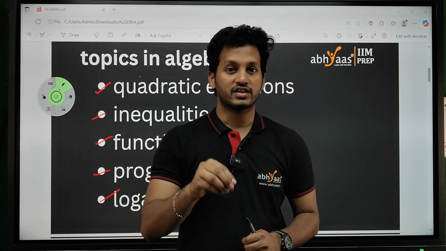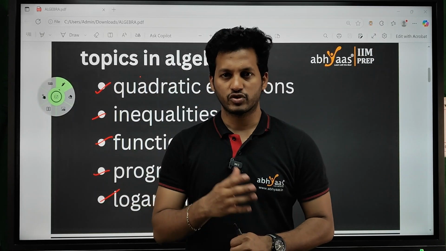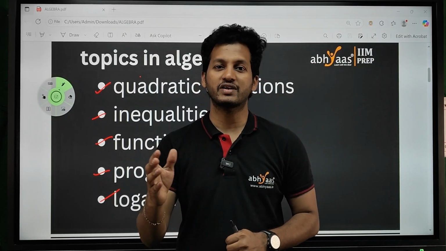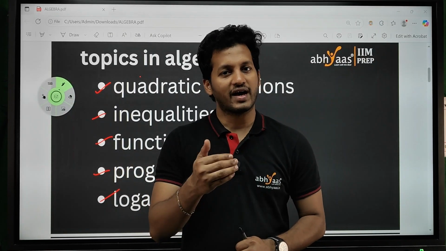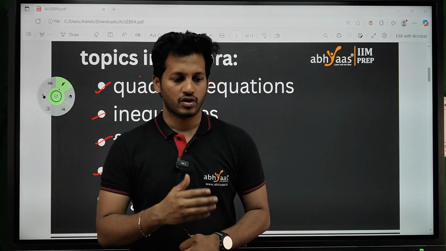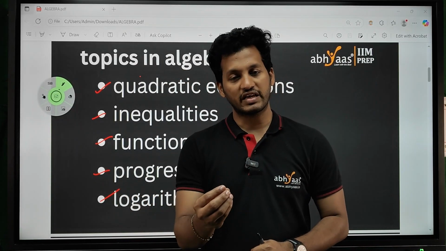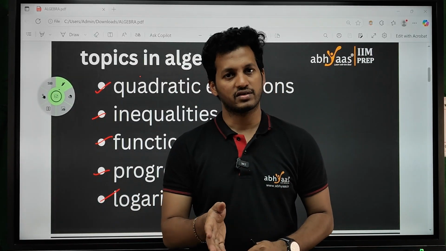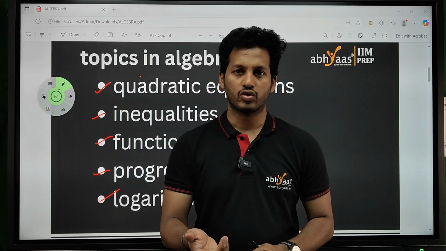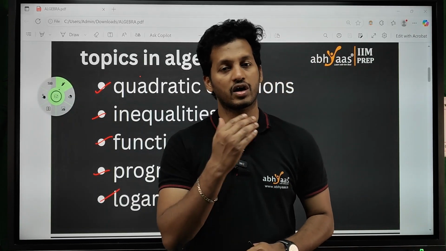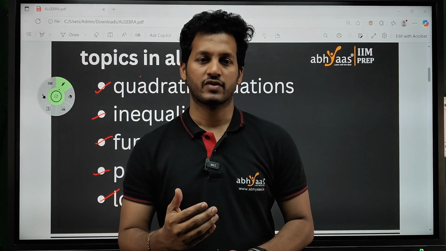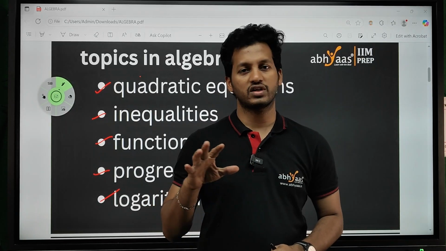Even arithmetic can be asked through algebra, for example time, speed, distance can be asked in a linear equation form, or time and work also, or sometimes a quadratic equation can be given for a path or a projectile motion. Okay, so in these ways arithmetic can also be asked in algebra. So algebra cannot be constrained only to these topics.